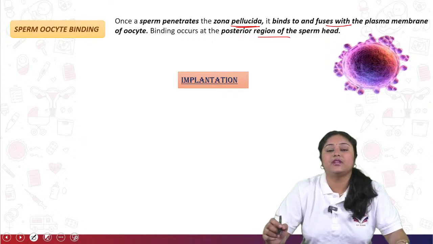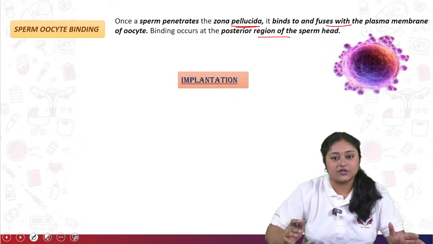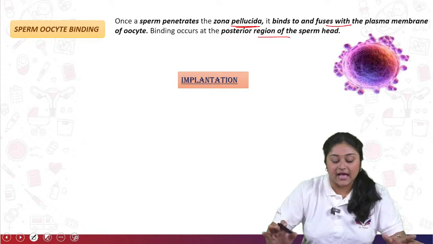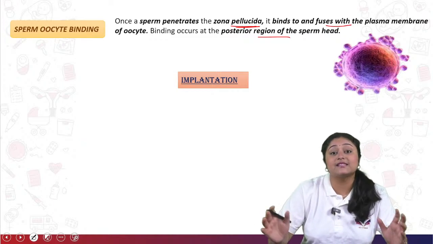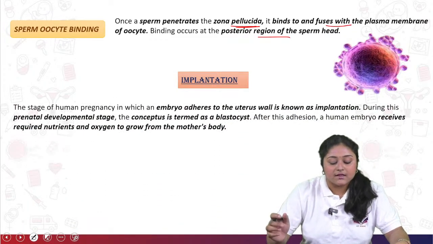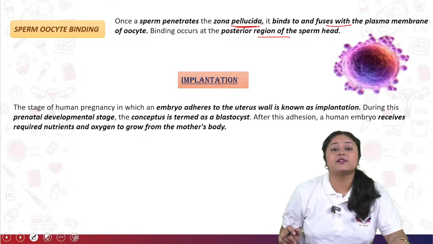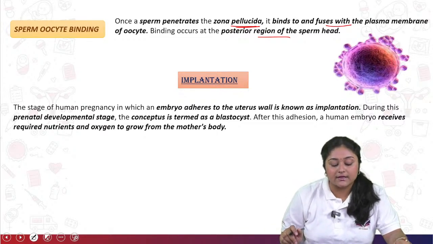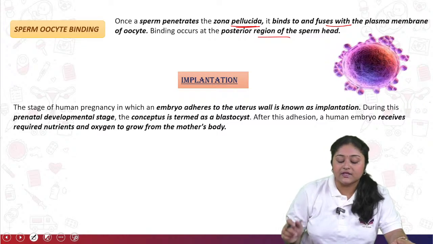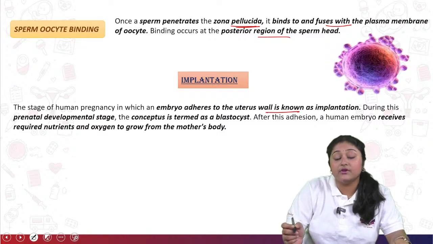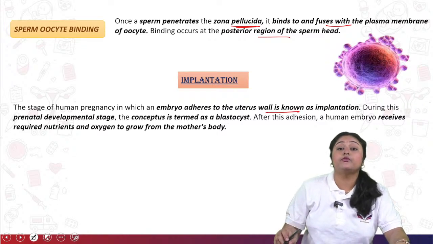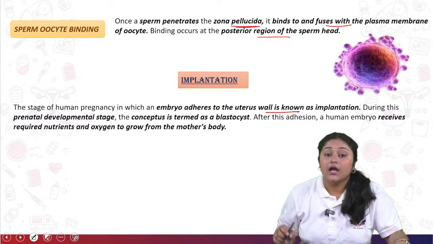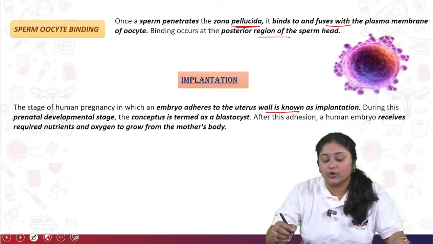Now come to the implantation. After sexual intercourse, every process happens. Implantation comes after zygote formation. Implantation is the first stage of human pregnancy, in which the embryo starts to adhere to the uterine wall, which is known as implantation. The wall where they mainly implant is the endometrium wall of the uterus.